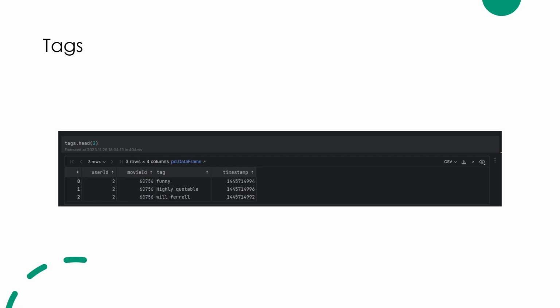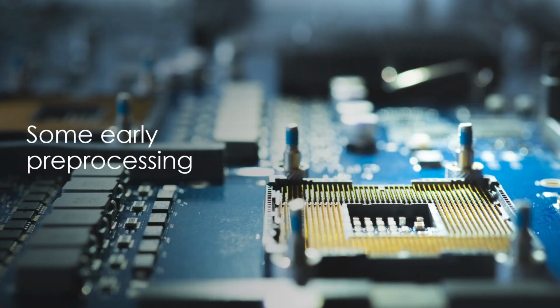So a tag is basically a small word or two words or three words, a small explanation or a small reaction of a user to a movie. Okay, so after knowing the data, we move on to some early pre-processing of the data to make it suitable for our machine learning model.